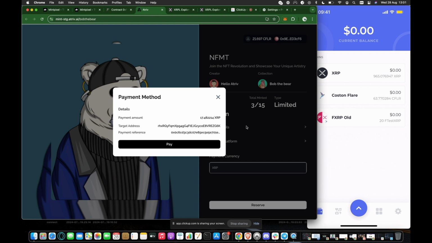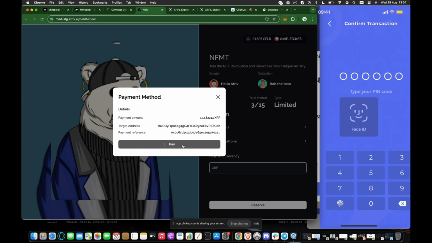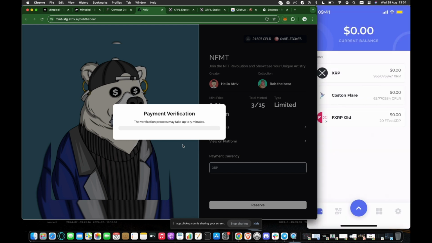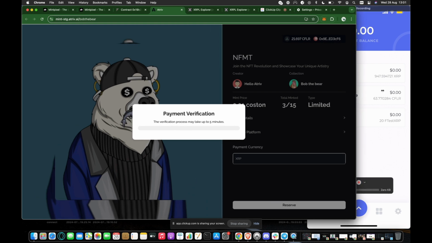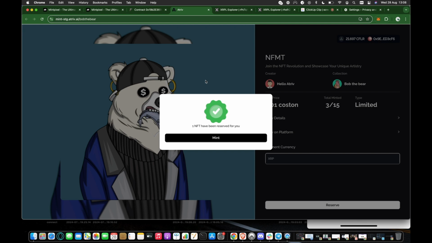So I'm going to make the payment. Okay. Now we have submitted the payment, and we need to wait a bit to verify the payment. Okay, great. The payment has been verified.